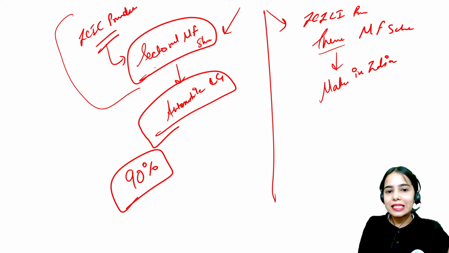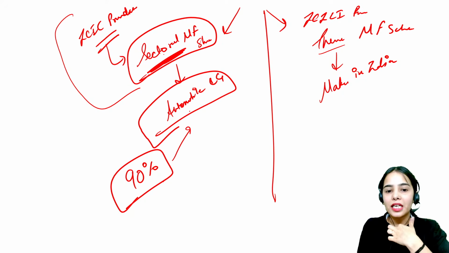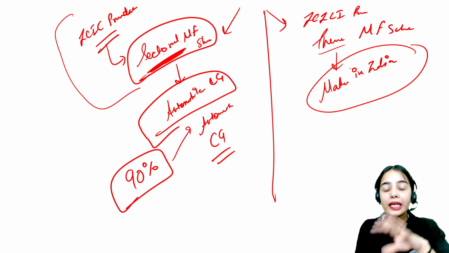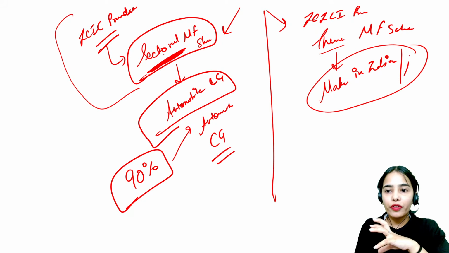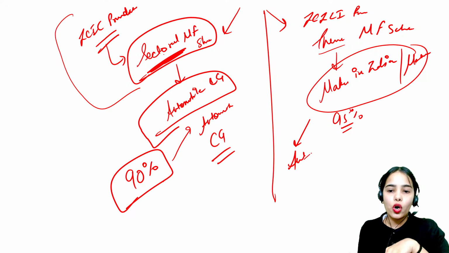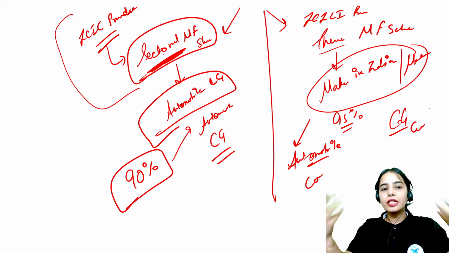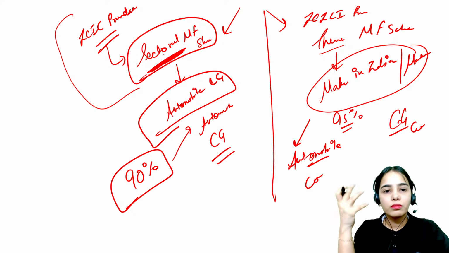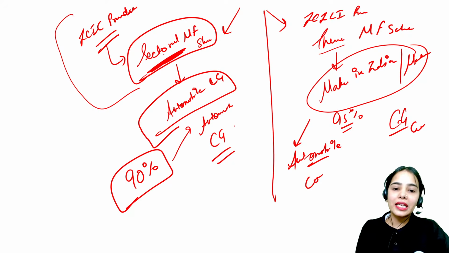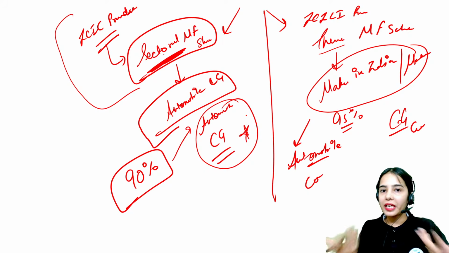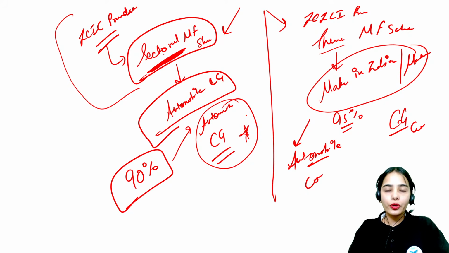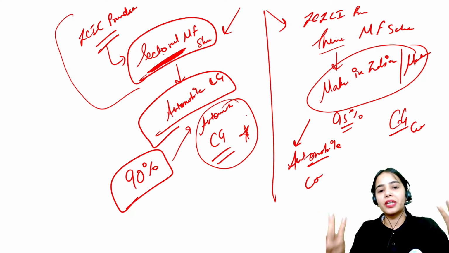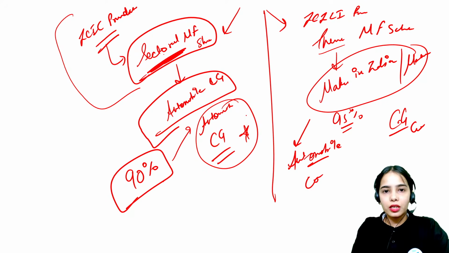90% of the investment done by the sectoral mutual fund scheme is happening in the automobile companies and the capital goods companies. Here in the Make in India category, the manufacturing theme also, 95% of the investment is happening in the automobile companies and the capital goods companies. So by investing in 2 different schemes, am I getting any diversification? No. And if any problem comes in the automobile and capital goods industries, I will be completely exposed, because when I wanted to diversify, I thought of investing in 2 different schemes, but I got the same companies that I invested in.